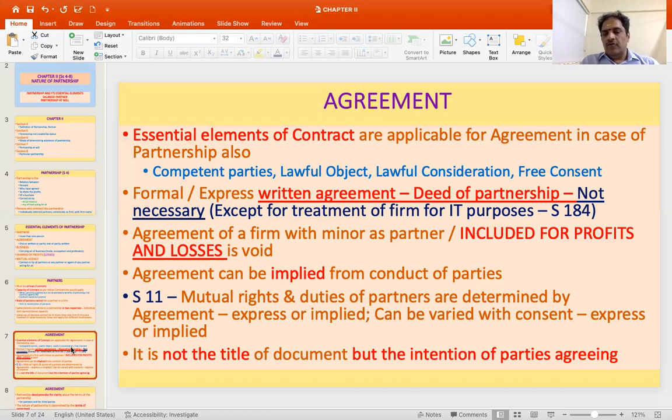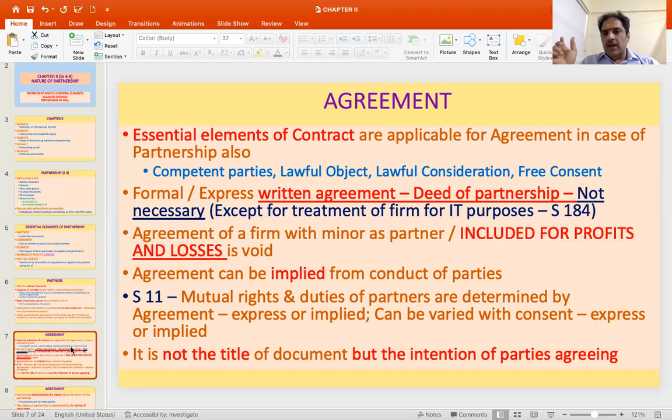Then agreement can be implied from the conduct of the party. So it's not necessary that you should have a formal written agreement. Section 11 makes it very clear that the mutual rights and duties of the partners are determined by agreement. And this agreement could be express or implied, and any change in the terms of agreement can be brought about again by the consent of the partners, and this consent also could be either expressed or implied.